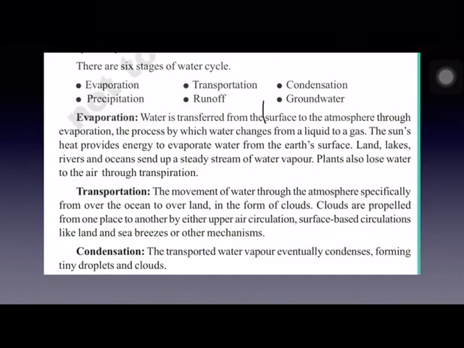And this change of water vapor into water or ice or snow is called condensation. And under favorable conditions, condensation is followed by another natural process called precipitation. Always condensation is followed by precipitation whenever there are favorable conditions. Now the next one is precipitation.